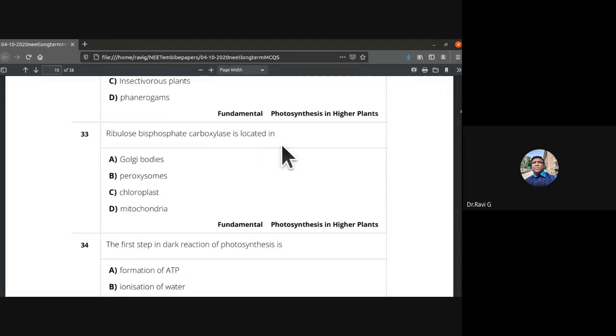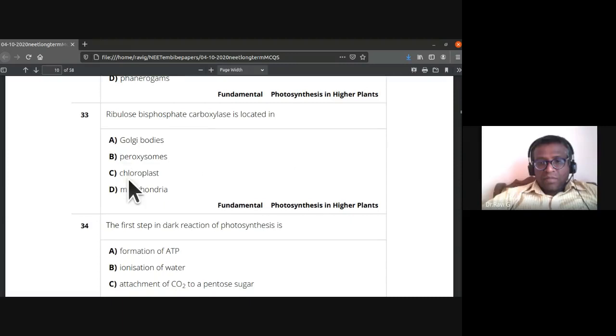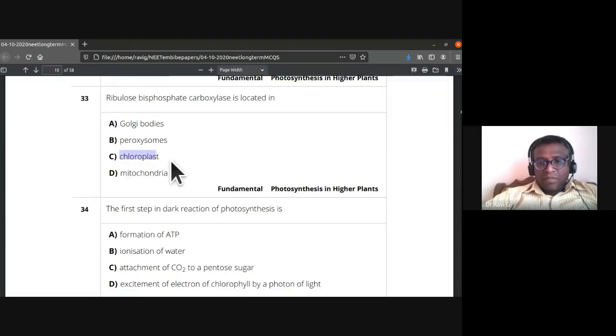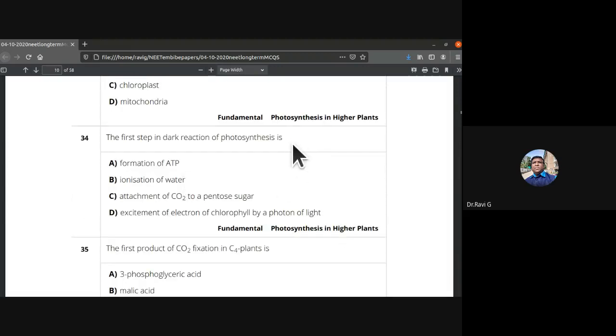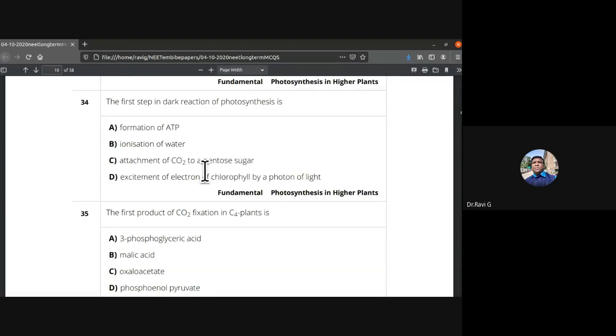Ribulose bisphosphate carboxylase is located in, where? Golgi bodies, peroxisomes, chloroplasts, mitochondria. They are located in chloroplasts. What is the first step in the dark reaction of photosynthesis? Formation of ATP, ionization of water, or attachment of carbon dioxide to a pentose sugar? Attachment of carbon dioxide to a pentose sugar is the first step in the dark reaction. So 34th, C is the answer.